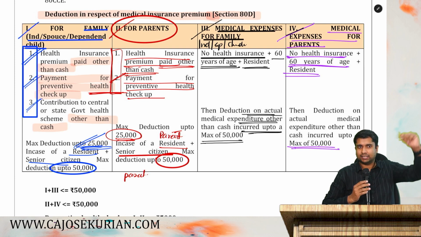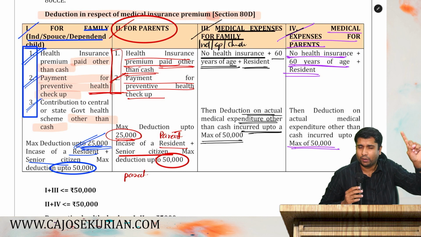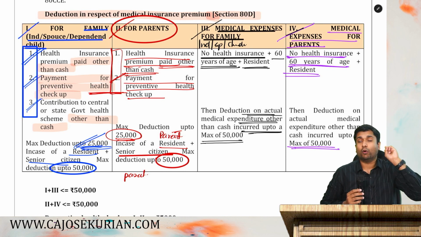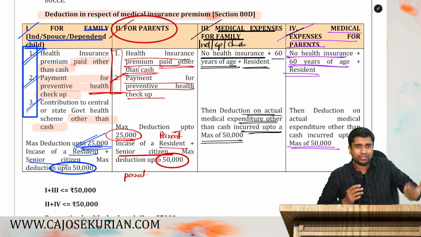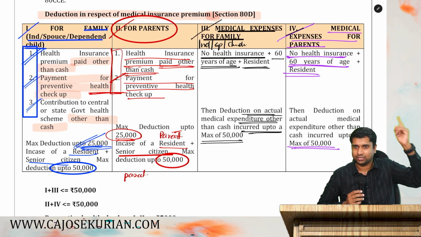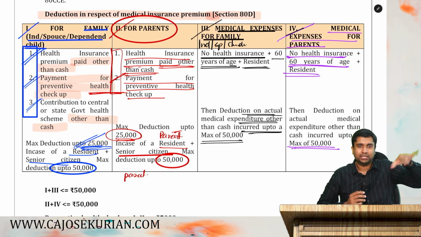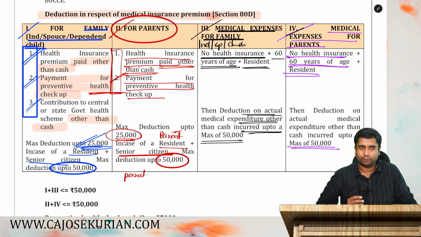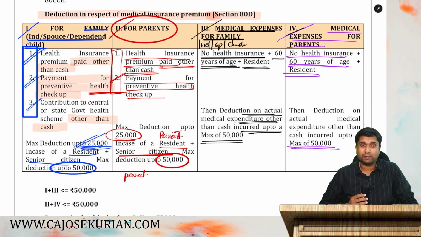So, friends, repeat with me. What was category number 1? For family. Who all are family? Individual, spouse, children. Now, if the individual, spouse and children have paid medical insurance other than cash, category 1 deduction. If I have given central government or state government health contribution other than cash, then category 1 deduction. If I've paid preventive health checkup, any mode, I'll get it as a deduction. Maximum deduction 25,000. If that individual is a senior citizen plus resident, up to 50,000, you will get it as a deduction.